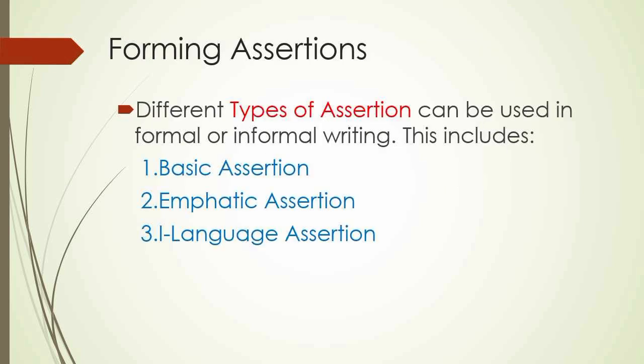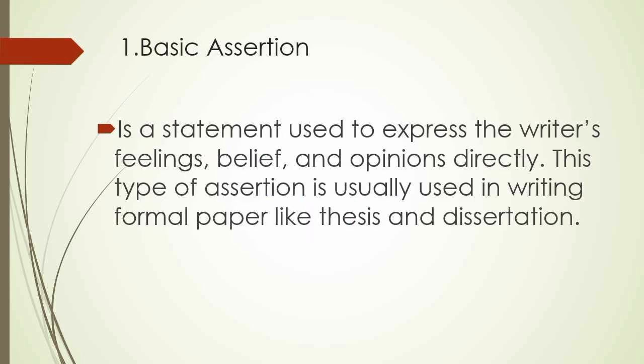There are three different types of assertion that can be used in formal or informal writing. This includes basic assertion, emphatic assertion, and I-language assertion. Firstly, let's talk about basic assertion. Basic assertion is a statement used to express the writer's feelings, beliefs, and opinions directly. This type of assertion is usually used in writing formal papers like thesis and dissertation.